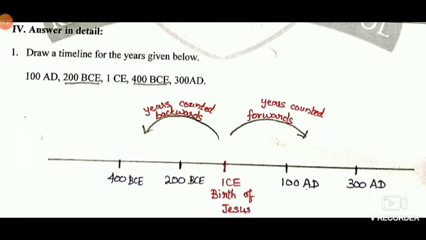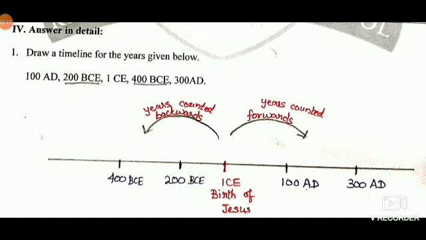The events which happened before the birth of Jesus Christ, the years are counted backwards, and the events after the birth of Jesus Christ, the years are counted forwards. So see the slide children. First let us see after the birth of Christ. I have written 100, then 200, 300, 400, and 2000, 2010, 2020. So now we are in present 2020, right? Then 2030, it will go on.